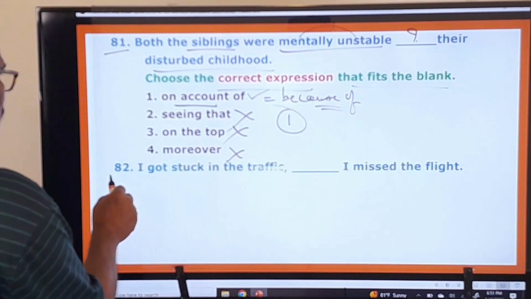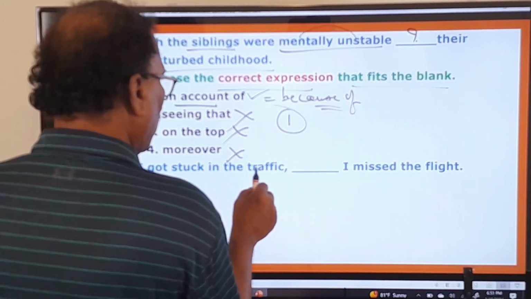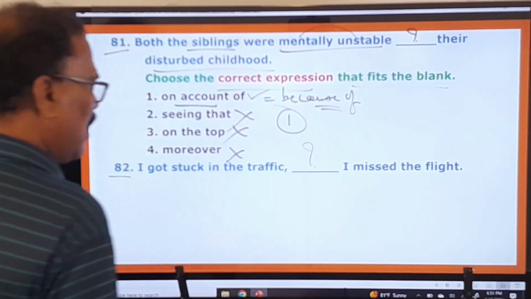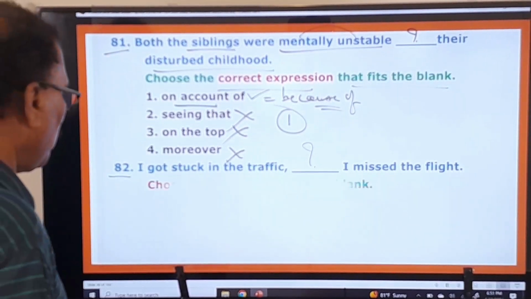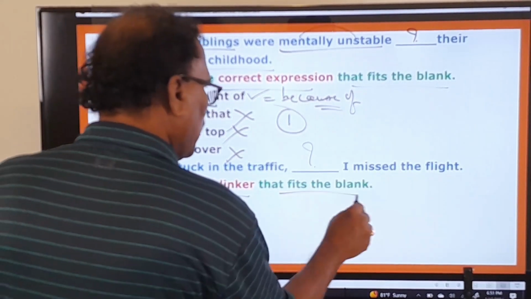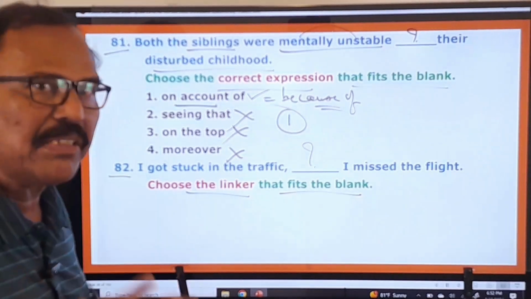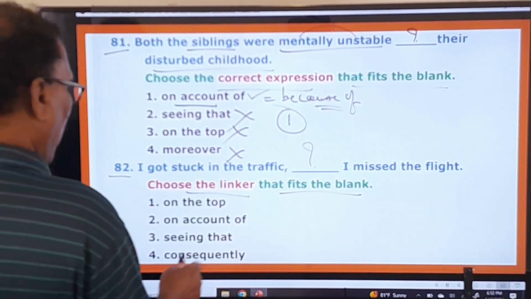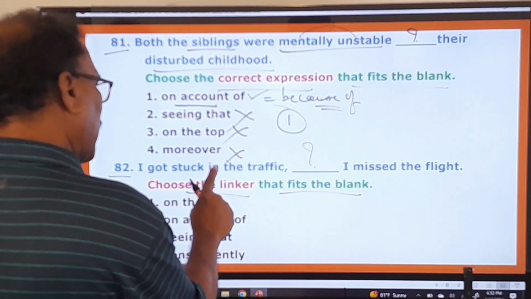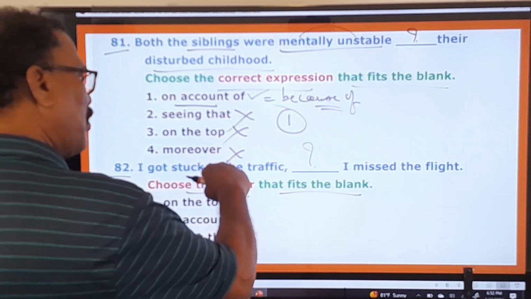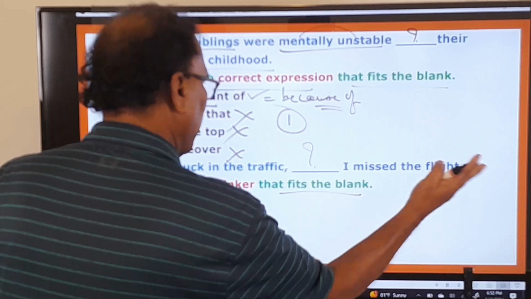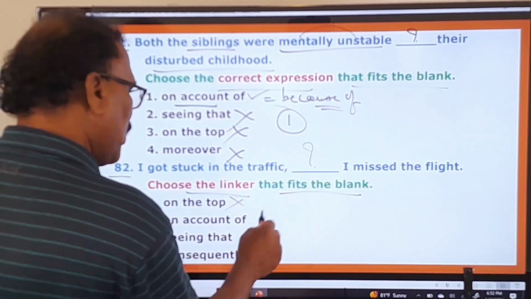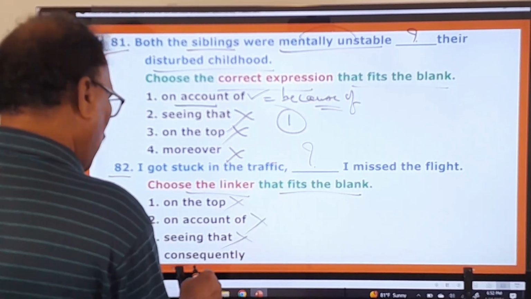What is that? 82nd one. I got stuck in the traffic. Dash, I missed the flight. So again some blank is given. And what is the examiner asking you to do? Choose the linker that fits the blank. He's asking you to use the relevant linker in this blank. And what are the options given here? On the top, okay, I got stuck in the traffic. Dash, I missed the flight, you know the meaning of that. On the top I missed it, no. On account of I missed it, no. Seeing that missed it, okay.